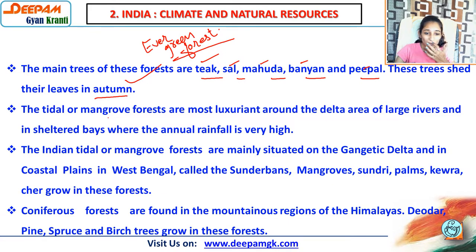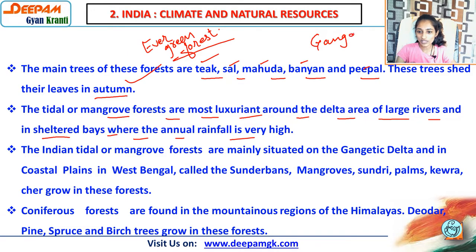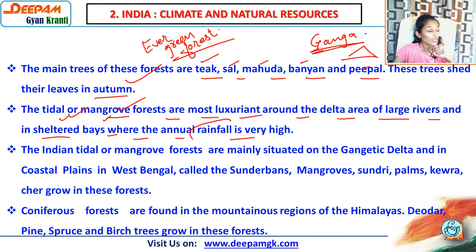The tidal or mangrove forests are most luxuriant around the delta areas of large rivers and sheltered bays where the annual rainfall is very high. We have already discussed the Ganga river, the northern river, that they form the delta. So here we have tidal and mangrove forest. Sundari, we call it in Gujarati and Hindi. Tidal and mangrove forests we generally find in those areas, and the annual rainfall is very high in that region.